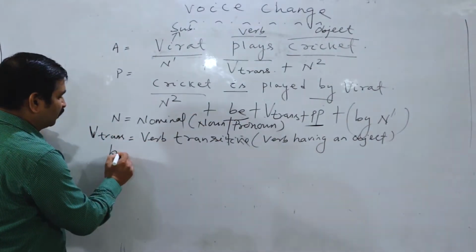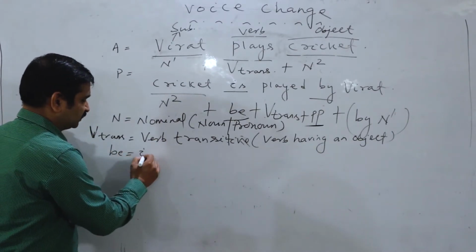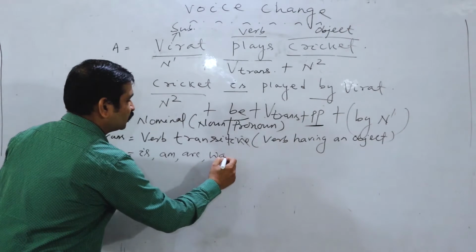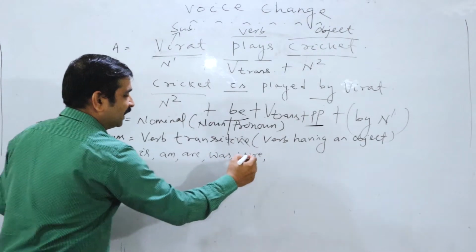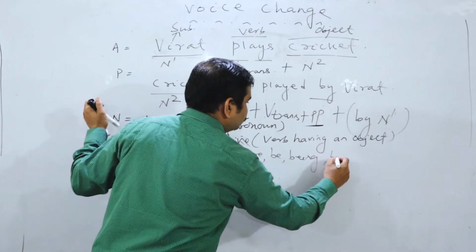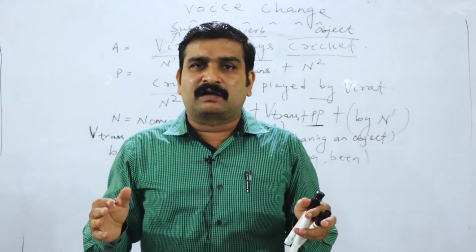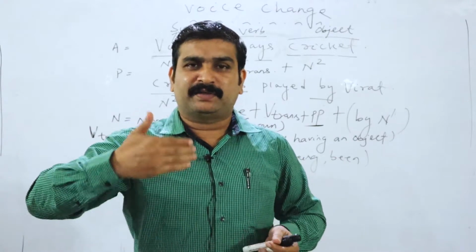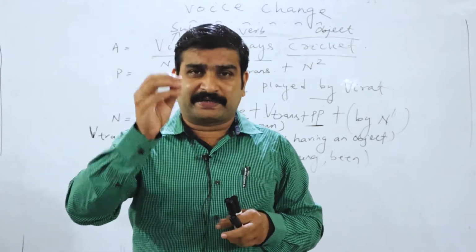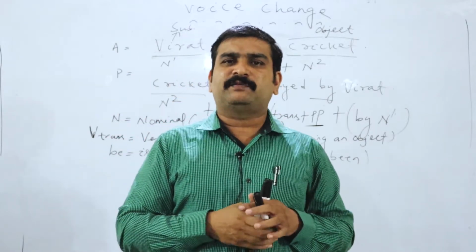Be verb. I have already told you, let me tell again, 8 forms available. Be verb has 8 forms. Is, am, are, was, were, be, being, been. So these are the 8 forms which are compulsorily used while making a sentence from active to passive. With the absence of the be verb, the passive structure cannot be made. So the importance of be verb is always there in passive voice.